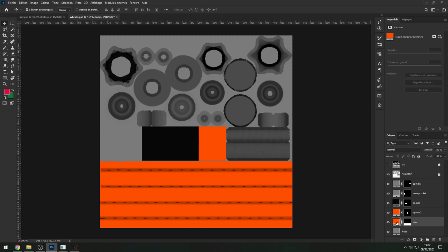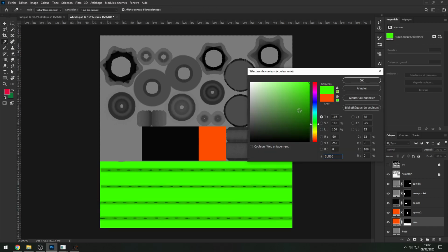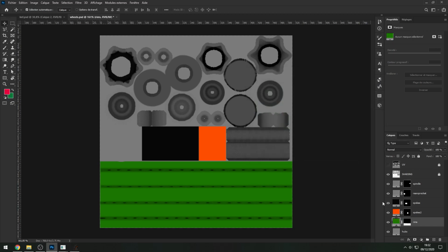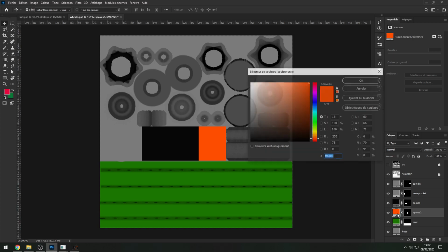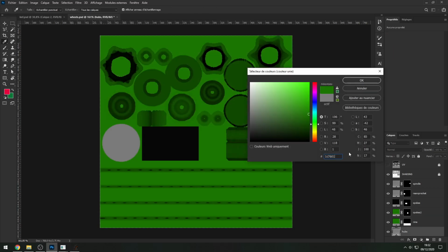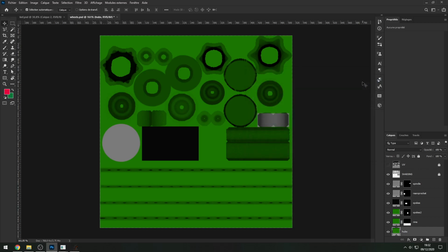For example, I want my rims to be green because it's Kawasaki. That's maybe too bright, okay? Let's try this one. So I copy the value. I've double clicked on it to open this dialog box. And the spokes, let's put it green too. Fantastic. And also, you know what, we're going to make the hubs green too. Perfect. So just like every other skin, it's a texture, not a normal map.